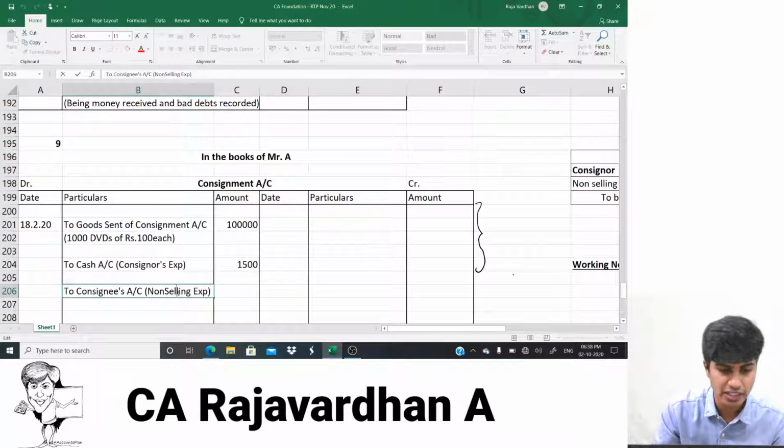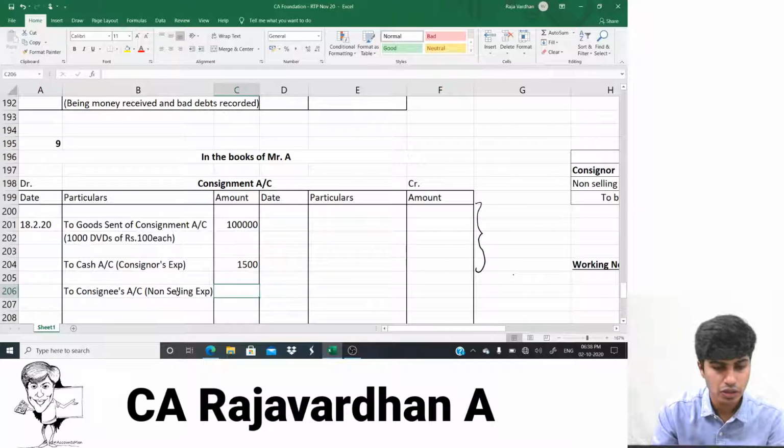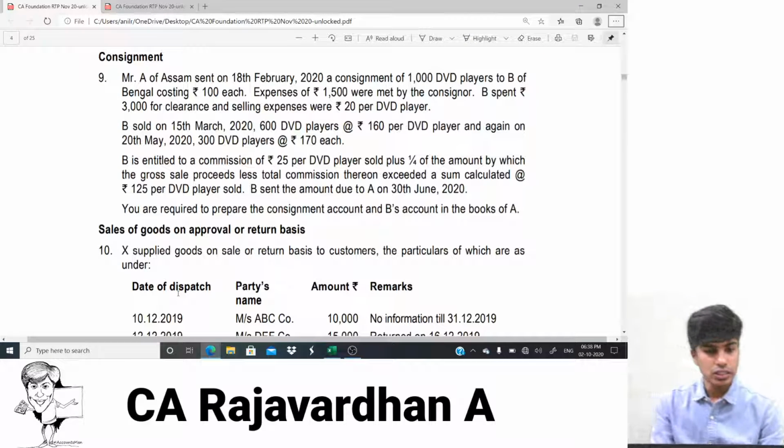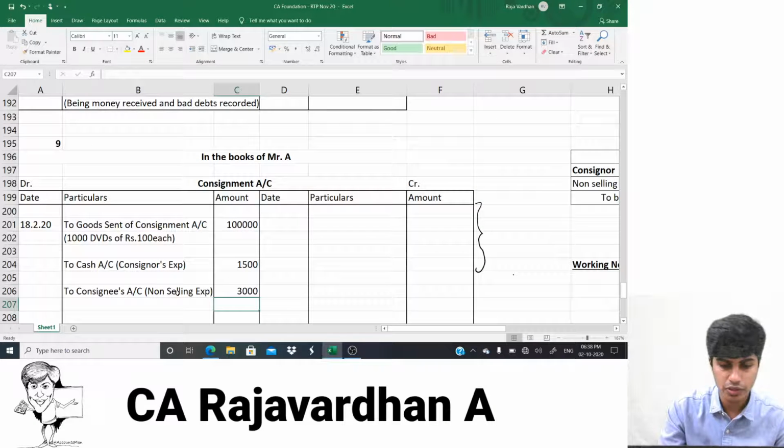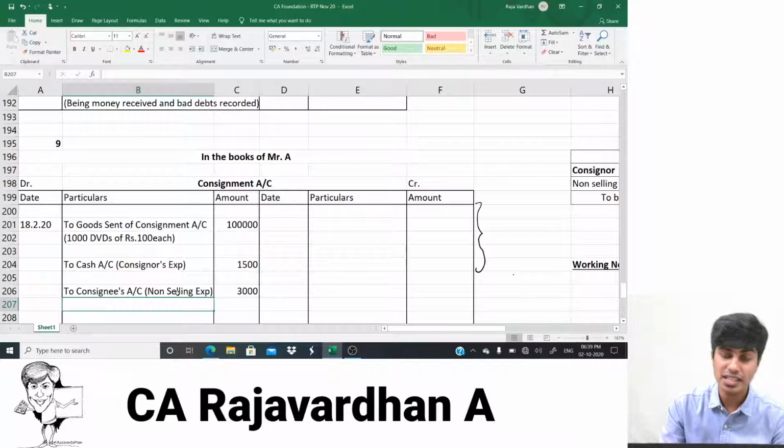The first part is non-selling, that is the clearance expenditure. How much is that? That was 1000 if I'm not wrong. How much was it? No, 3000, and then there is 20,200 per player. Okay, 3000. Further, the consignee has incurred a little more expenditure. Yeah, I would write that again.